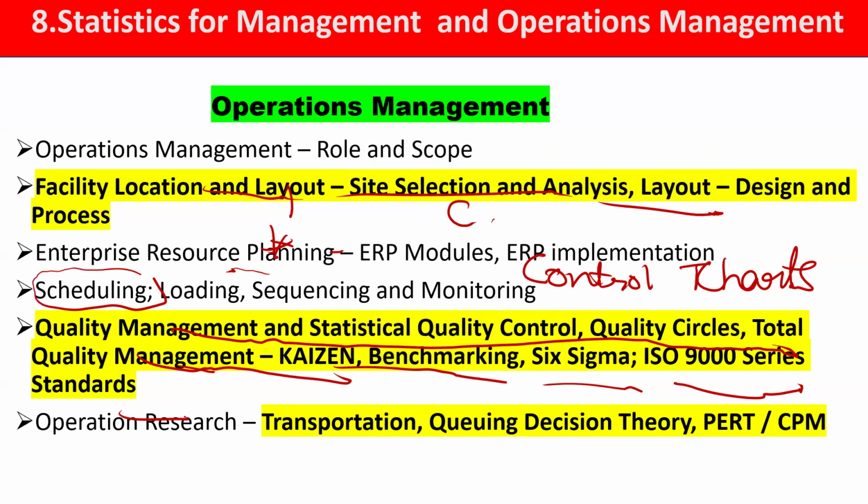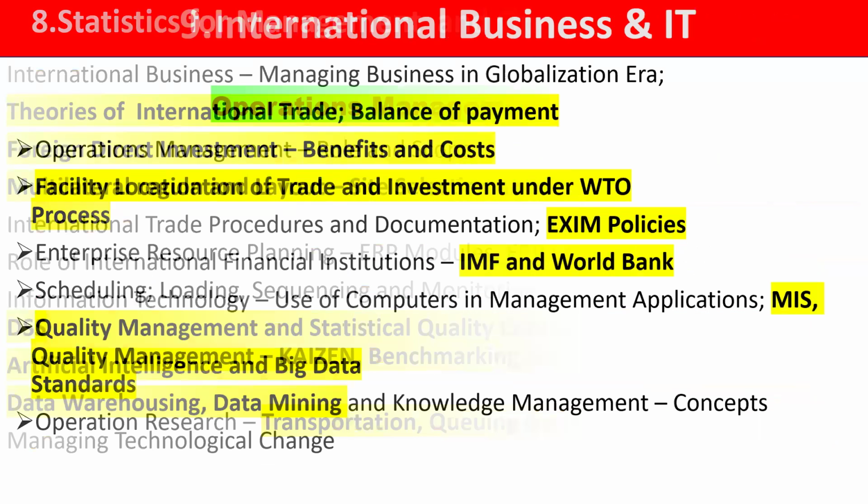Then in operations research, they may ask about Johnson's rule or queuing theory, which they might have asked last year in the March exam, and PERT and CPM are also important. You should know the difference, and know that these are networking techniques.